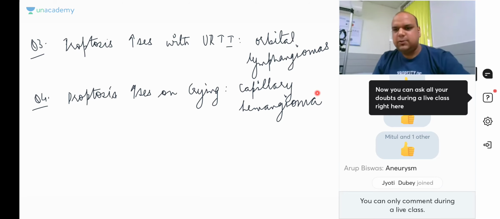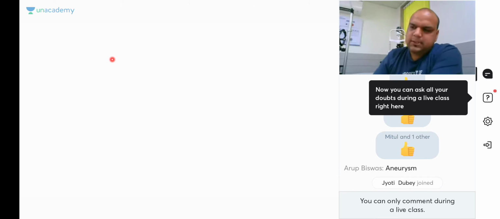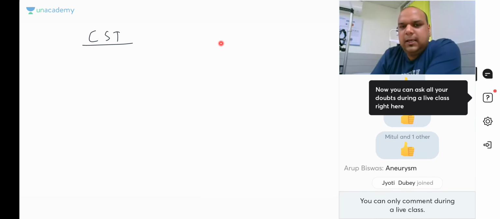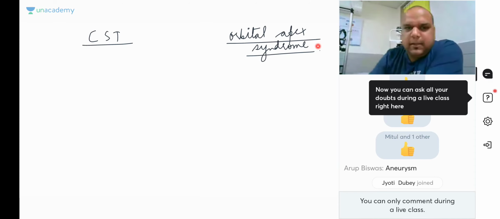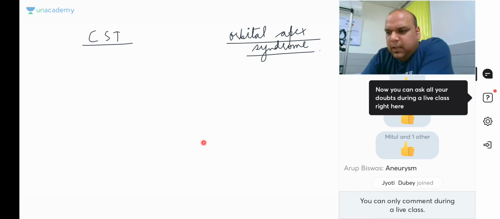What are the two conditions which usually confuse students? They are cavernous sinus thrombosis and orbital apex syndrome. So you can call it CST, cavernous sinus thrombosis, and orbital apex syndrome. Okay. So to understand the causation or the presentation in CST and orbital apex syndrome, the first thing that you want to know is what passes through CST and what passes through orbital apex syndrome. Okay, everybody.